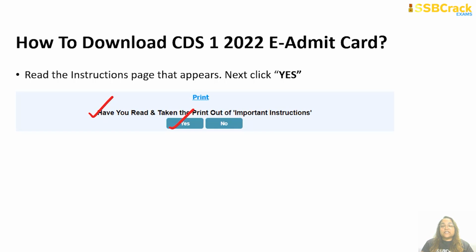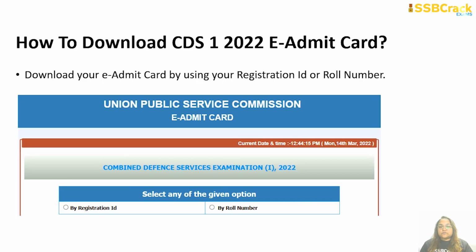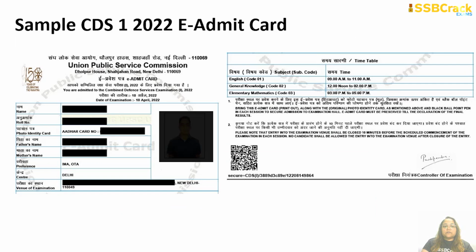Only when you are clicking on yes, it will take you to the next page, which is this one, the login page. So here you have to get your admit card by either logging in with your registration ID or your roll number. So if you want to open your e-admit card by your registration ID, you can do that, or by your roll number. You can select the most appropriate option for you, and you can start downloading your e-admit card. So I'm going to show you a sample e-admit card here.